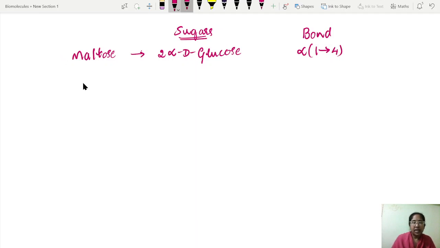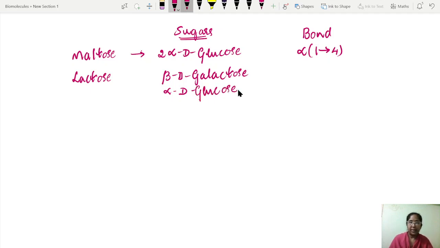The second structure I had explained to you is that of the lactose. The sugars that are present in the lactose are, always keep in mind that galactose is in the beta form. So beta D galactose and alpha D glucose are present.